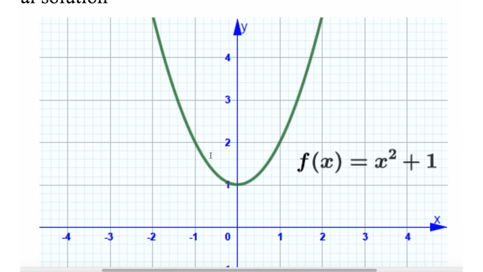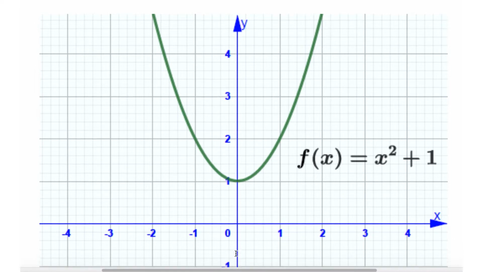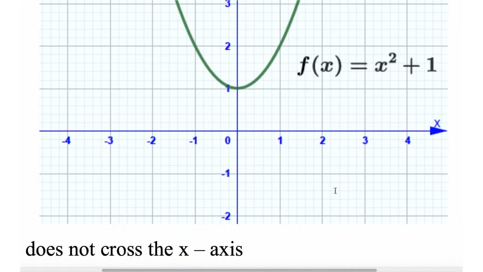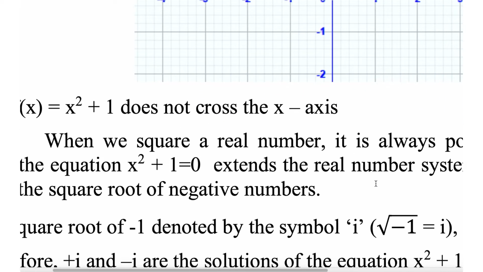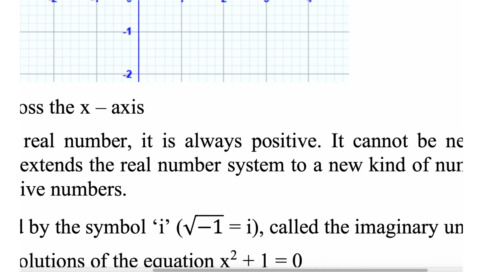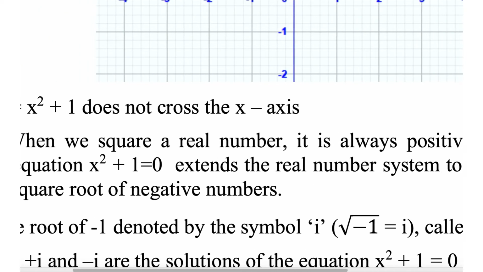Okay, f of x equal to x square plus 1. This is the graph for f of x equal to x square plus 1. It is the same graph moved by 2 units in the vertical direction. x square minus 1 is here, x square plus 1 is here. Just moved everything by 2 units in the vertical direction. It does not cross the x-axis. Yes, it will not cross the x-axis. When we square a real number, it is always positive. It cannot be negative.